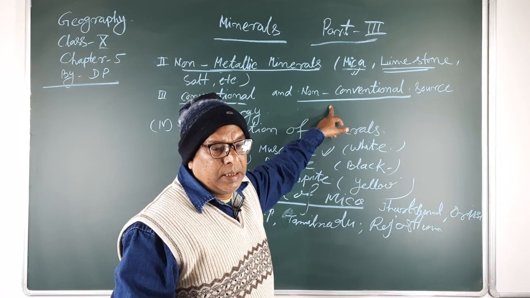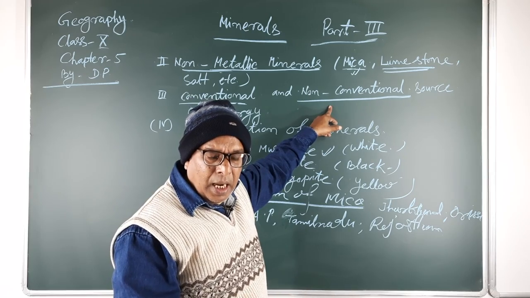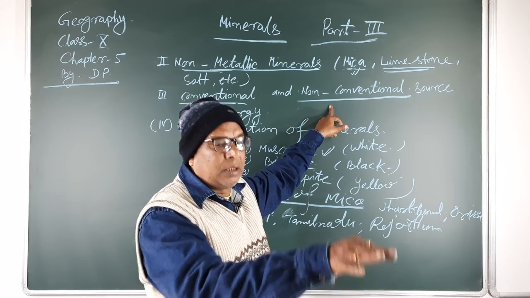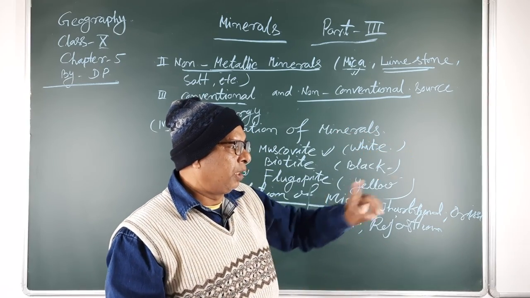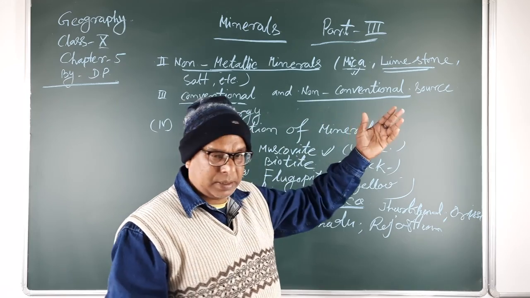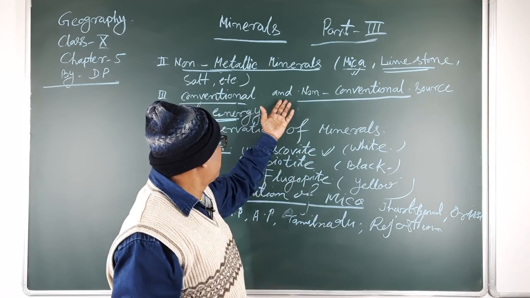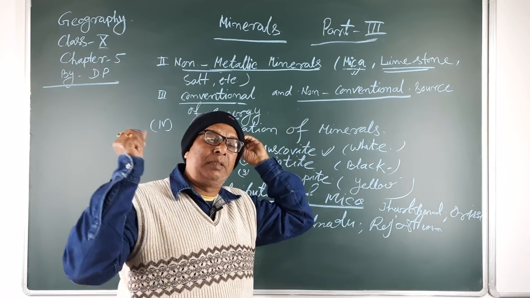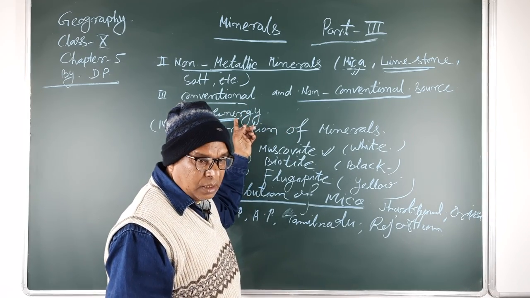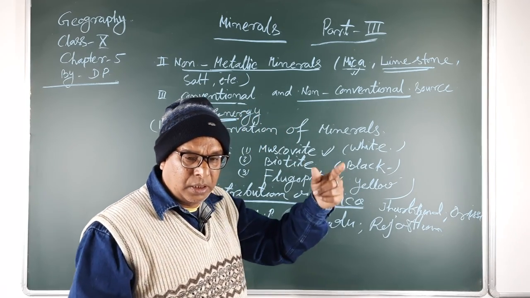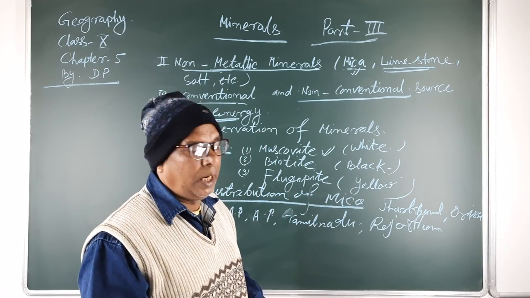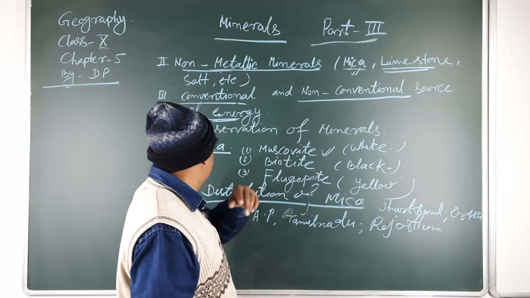Power is used to run cars, motors, aeroplanes and for transportation, and any machinery also runs with the help of energy. Without energy, life is not possible in recent times, nor the development of the economy.